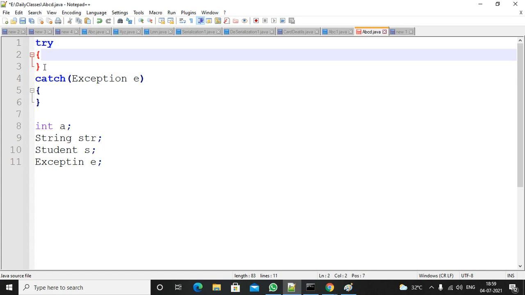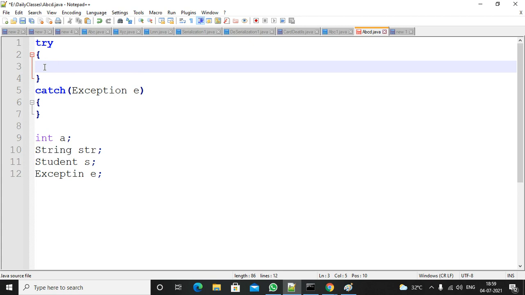Inside the try block, what kind of code will we write? If there is a chance of raising an exception, that kind of code we will write inside the try block. A chance of raising an exception means at runtime you don't know whether the memory is enough or not. Maybe the array size is enough or not.